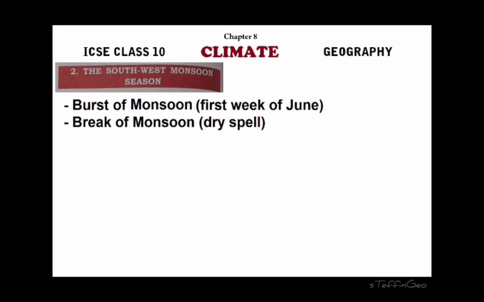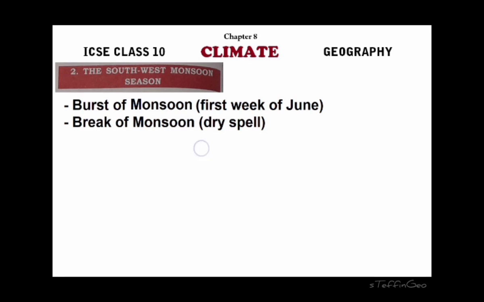Now after the first or second week, there is a small dry spell, a short period without rainfall, right? This is what is called the break of monsoon, right? So two terms to remember: burst of monsoon, the sudden arrival of monsoon wind, and break of monsoon, just like the name says, a break in the monsoon, right?